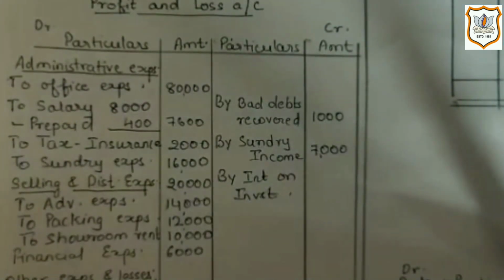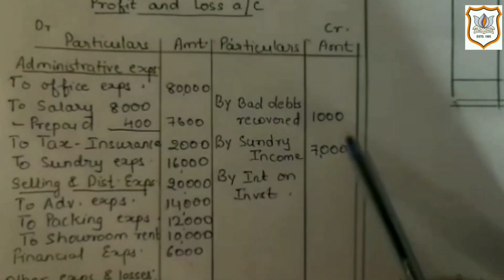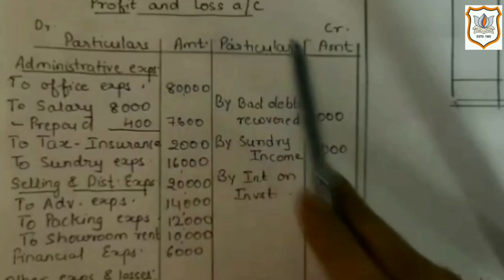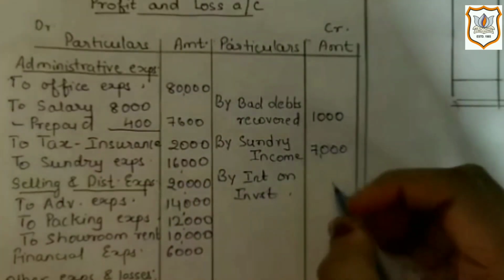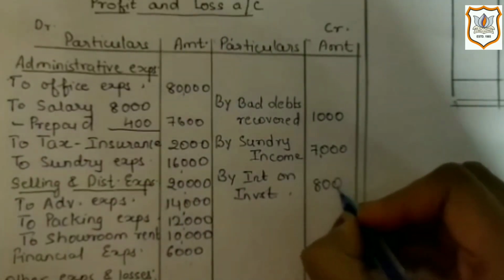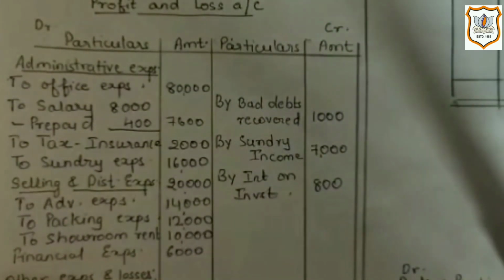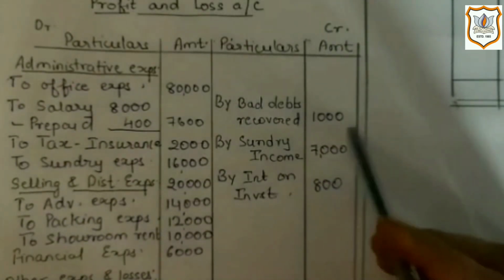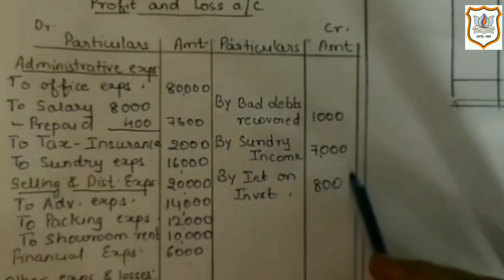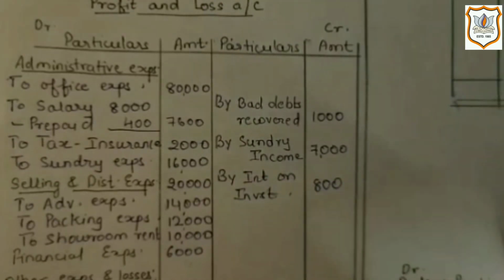Now next adjustment is interest on investments not received rupees 800. Here first effect would be on credit side of profit and loss account, interest on investment which is rupees 800. As it is an income for the firm, here firm must have made investment on which the firm is supposed to get interest in current year, which is yet to be received. So here we will write it on credit side of profit and loss account as an income.